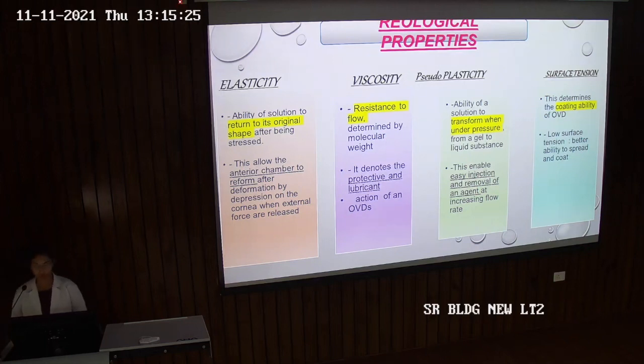Viscosity is resistance to flow. This is determined by the molecular weight of the substance, and this property denotes the protective and lubricant action of the OVD. Pseudoplasticity is the ability of a solution to transform under pressure from a gel-like substance to a more liquid substance. This enables easy injection and removal of the agent at increasing flow rate. And the last property is surface tension, which determines the coating ability of an OVD. Lower the surface tension, better the ability to spread and coat the surface.